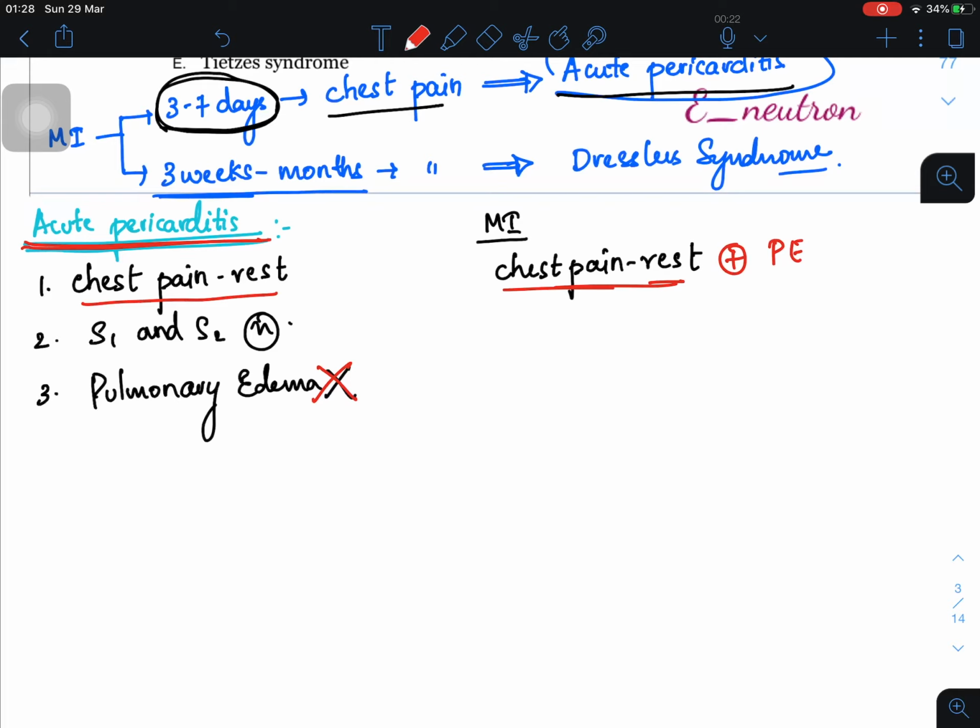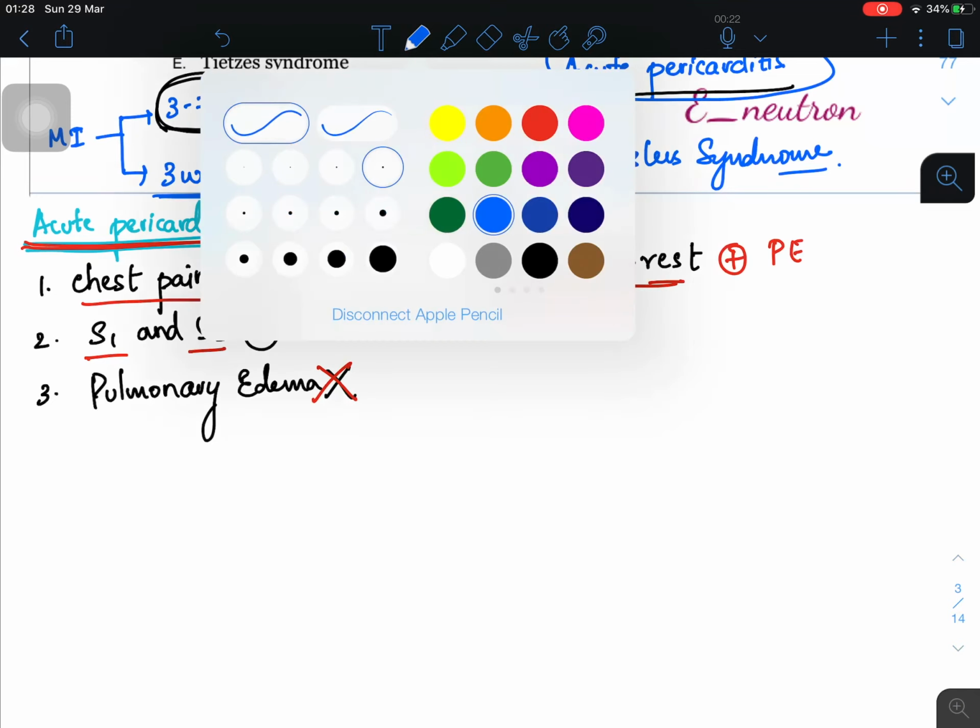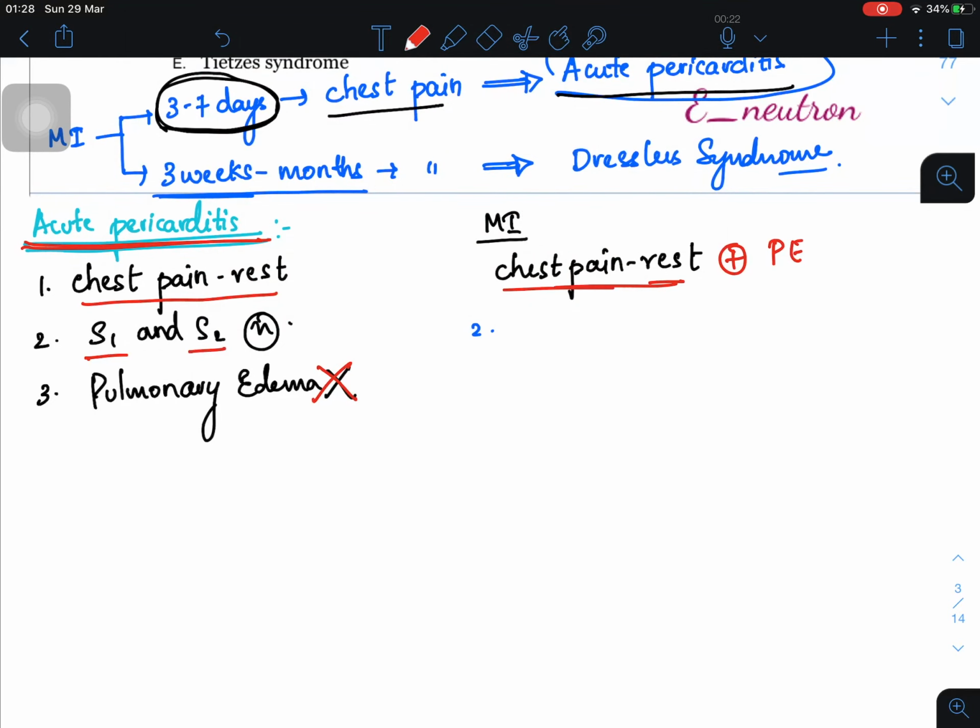In acute pericarditis, as the heart is normal, the patient's S1 and S2 sounds will be normal. Coming to MI, as you know, the most common MI is anterior wall MI. In this patient the left ventricle doesn't function properly, so when the left ventricle fails, the patient will have a loud S1 sound and a narrow split S2 sound. I hope you know what loud S1 and narrow split S2 are, right?